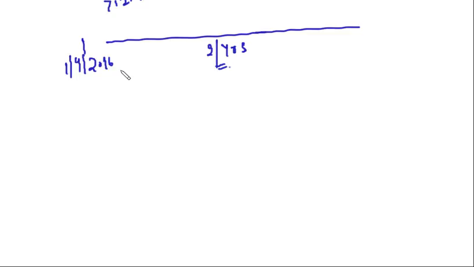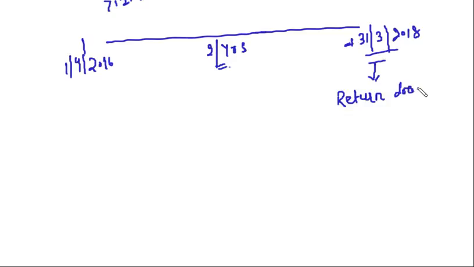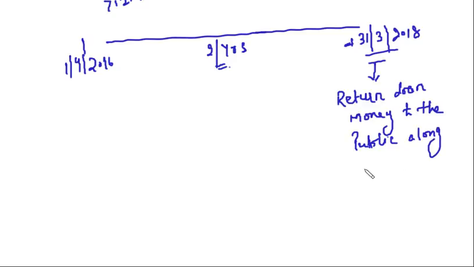Then from 1st of April 2017 to 31st of March 2018. Now what will happen on this date, on this 31st of March 2018? On this date we will return the loan money to the public, along with any interest due.